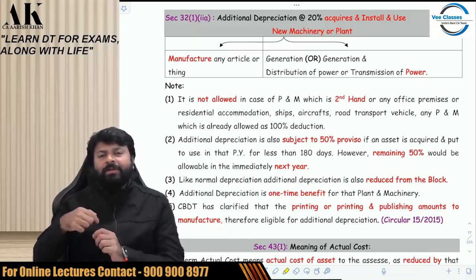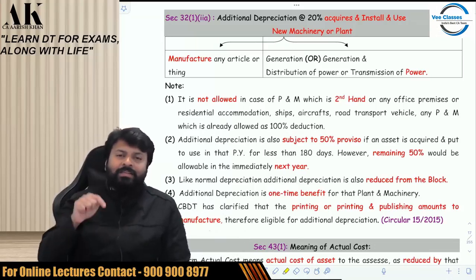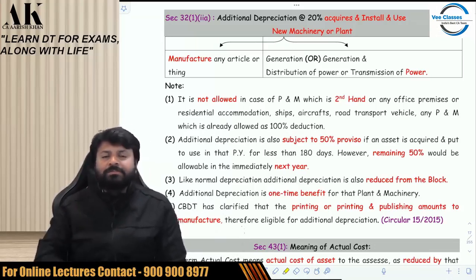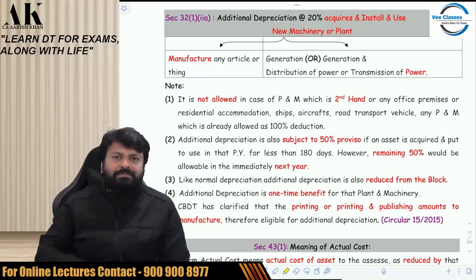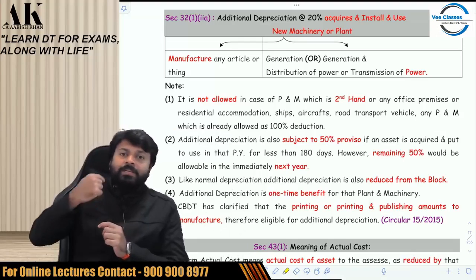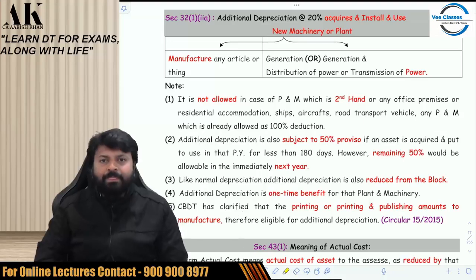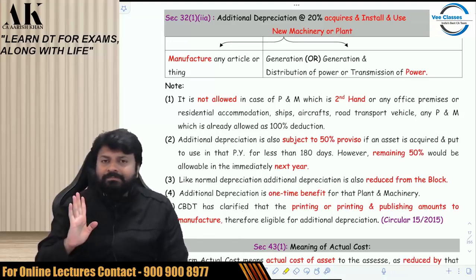Sir, every year I will get 20% extra? No. Every year you are not going to get 20% extra. You will get it in the year in which you purchase and put to use. It's a one-time benefit, not available every year. If I purchase a new machinery next year, then you will again get it in that year. For one machinery, one time.